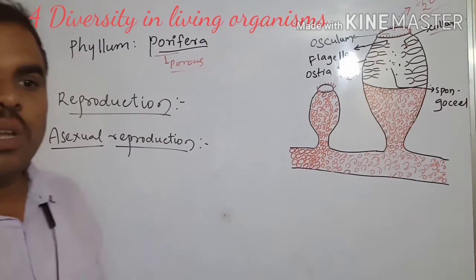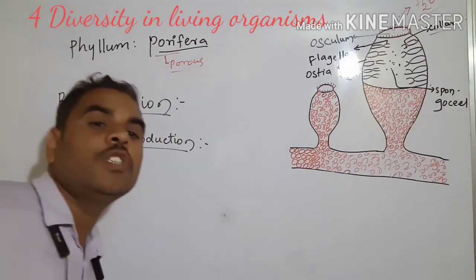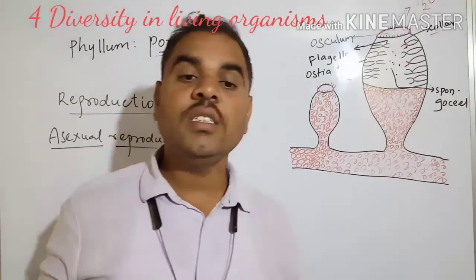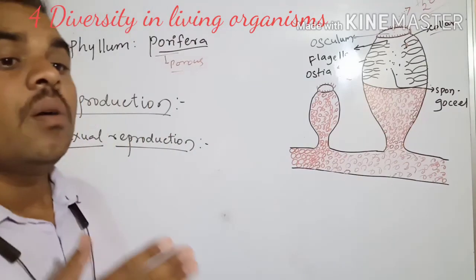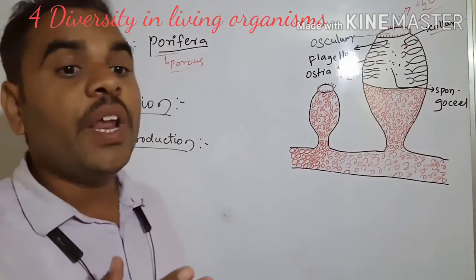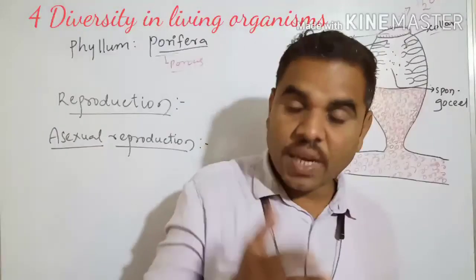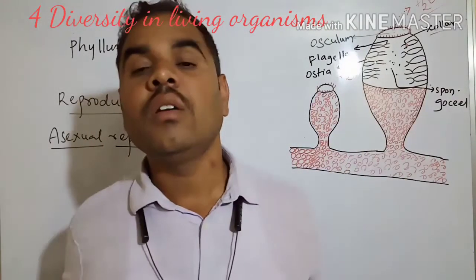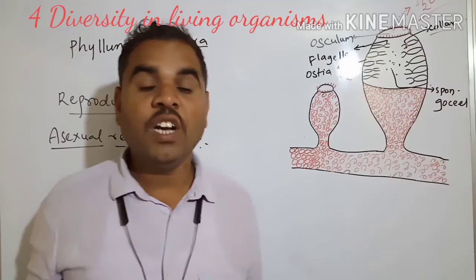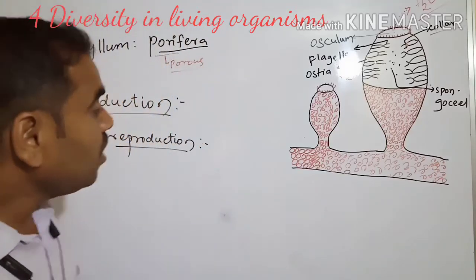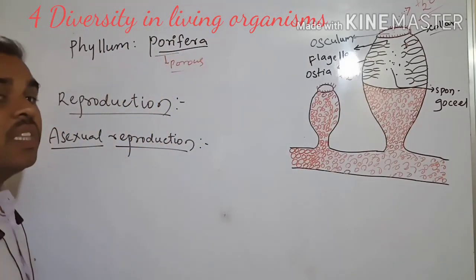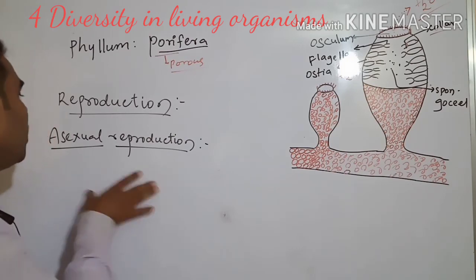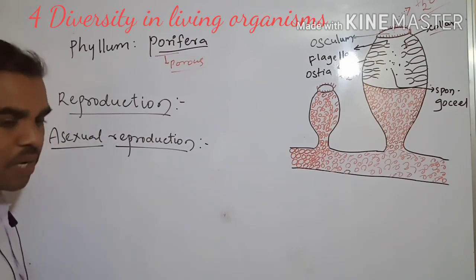What is asexual? See, there is no fusion of gametes. It is a breakdown. The parent breaks down and forms multiple pieces, and the multiple pieces grow individually. We call this asexual reproduction.